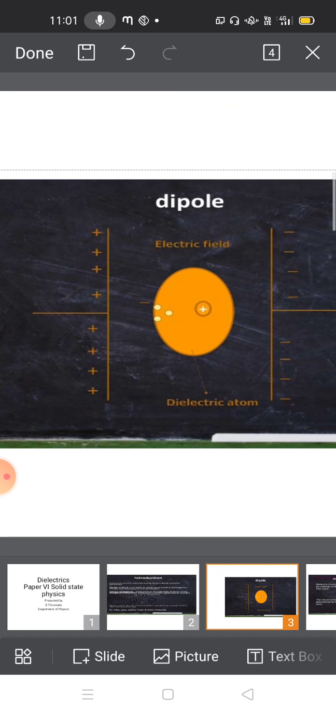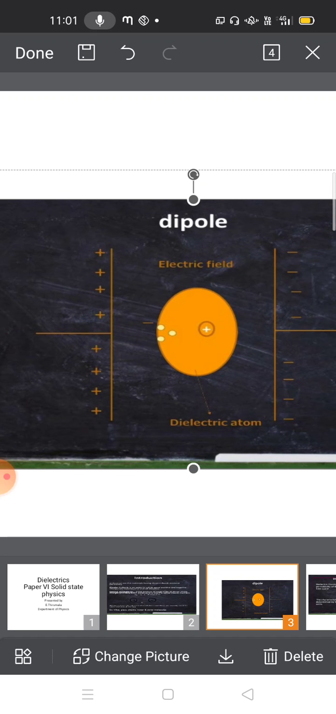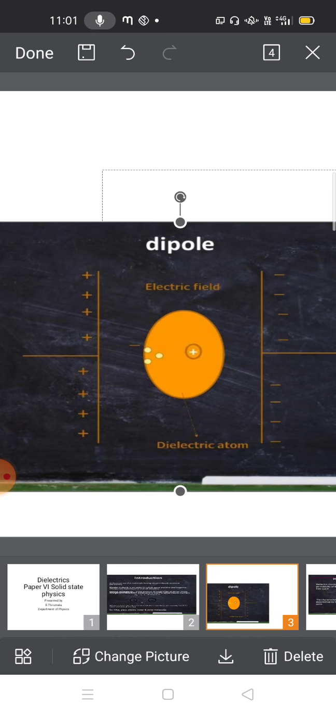This phenomenon is called polarization. Here the dipole means the positive and negative charges are separated by a certain distance, just like in this picture. This is a dipole, an electrical dipole.